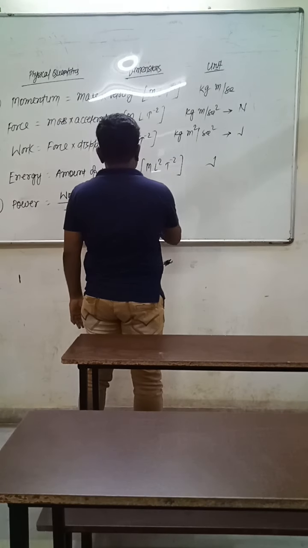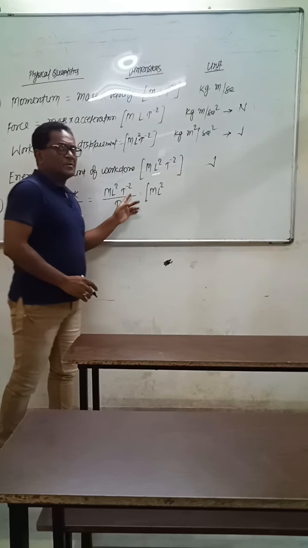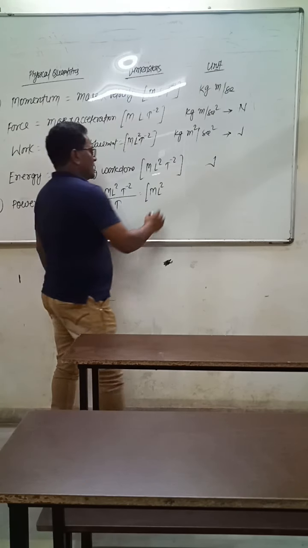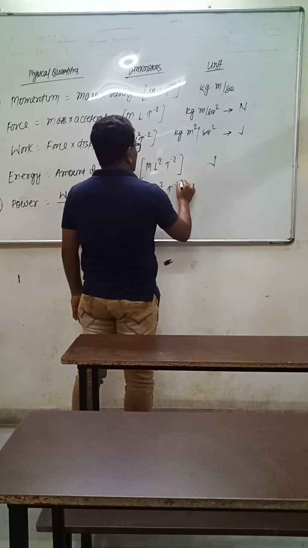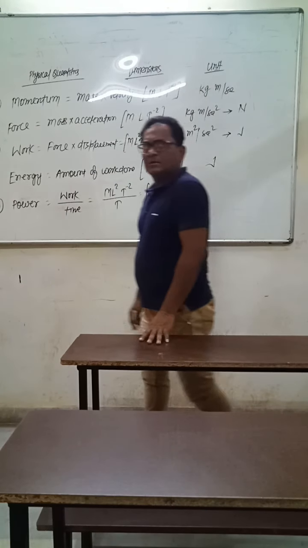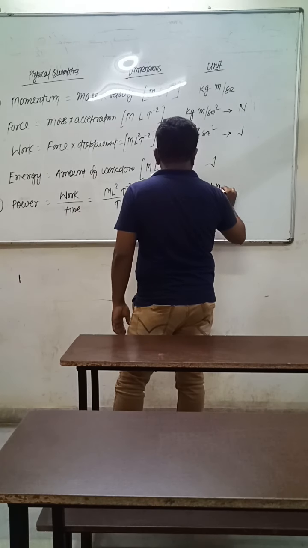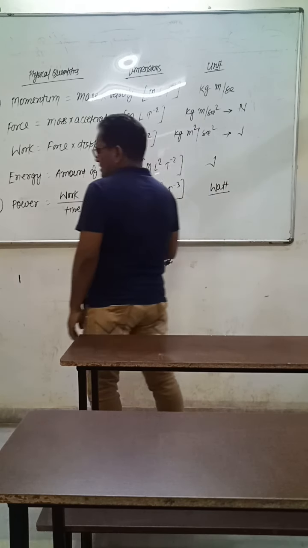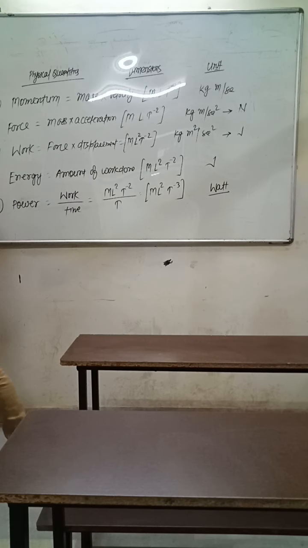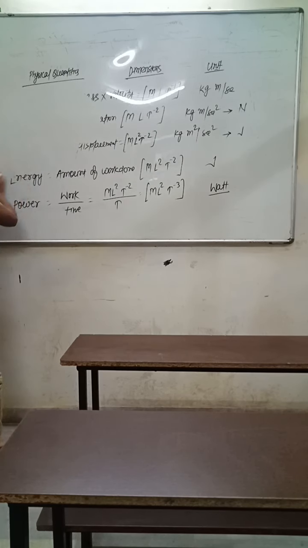So we write it this way, M L square T raised to the power minus 2 and T raised to the power 1. So it becomes T raised to the power minus 3. And the SI unit of power is watt. The SI unit of power is watt. Now we will talk about another physical quantity, that is pressure.